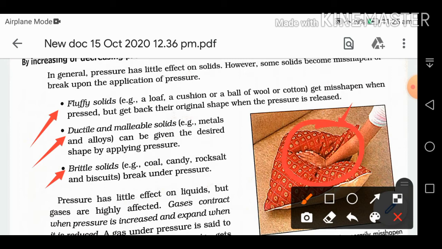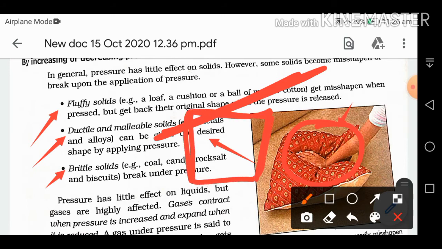Then ductile and malleable solids, we can give them a desired shape. Ductile solids we can convert into thin wires, and malleable solids we can convert into sheets. So these are all examples of changes which can be brought about by applying pressure.